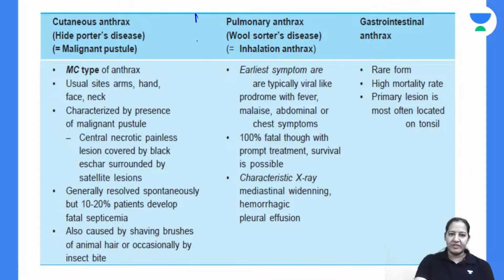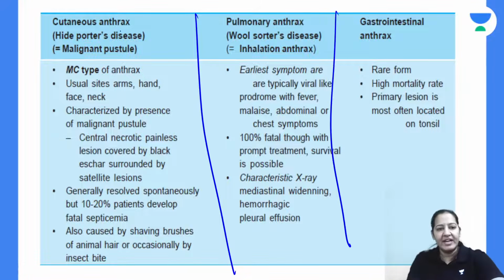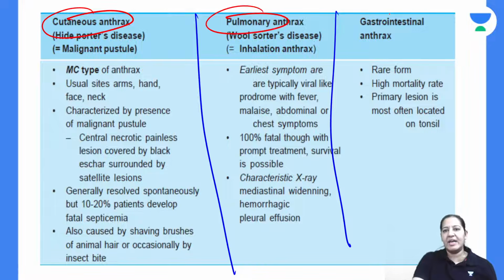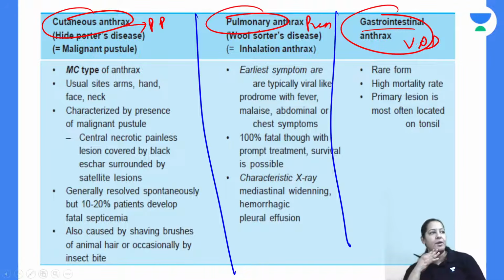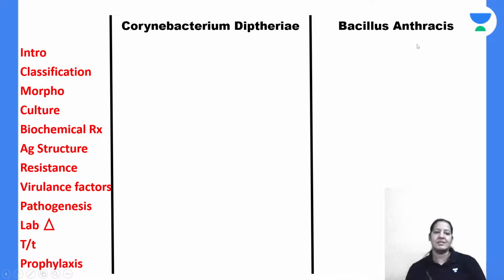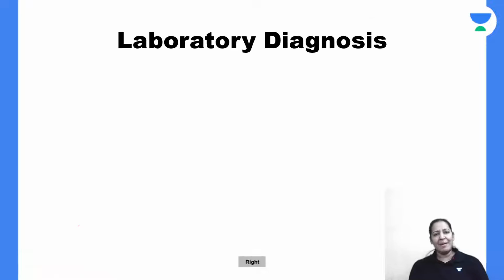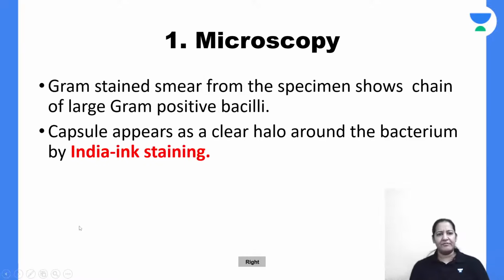That is the three types of anthrax in front of you. It can be cutaneous, it can be pulmonary, it can be GIT. Cutaneous has papule and pustule, pulmonary has pneumonia, and GIT has vomiting and diarrhea. This is the summary. Give me a thumbs up. The three types of anthrax. I'm done with pathogenesis. Lab diagnosis you can do by yourself.